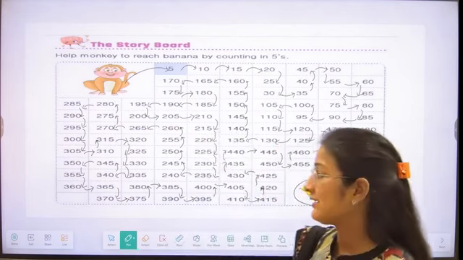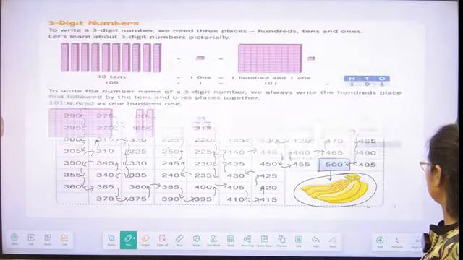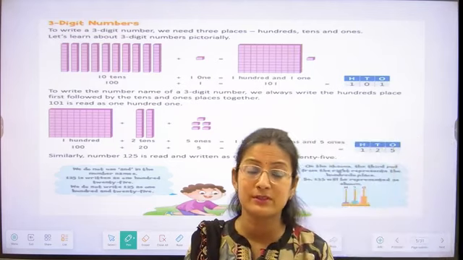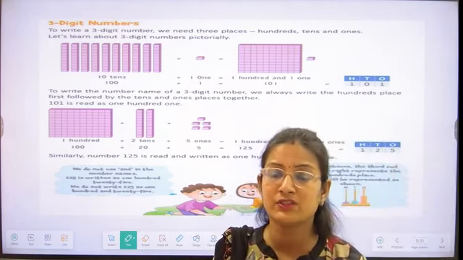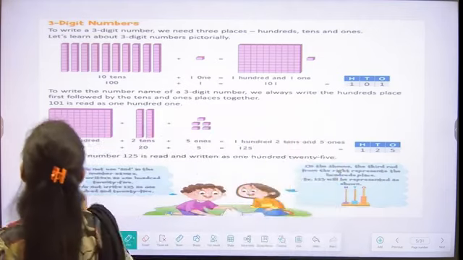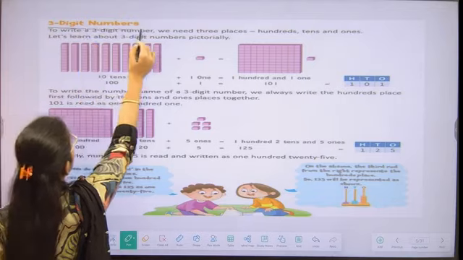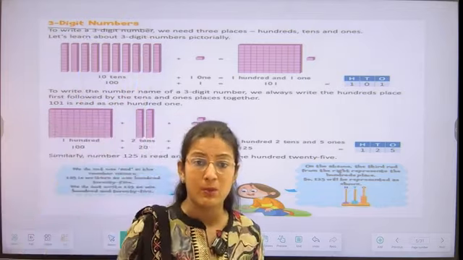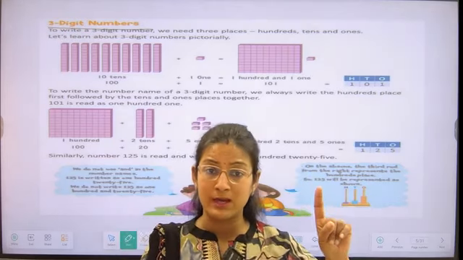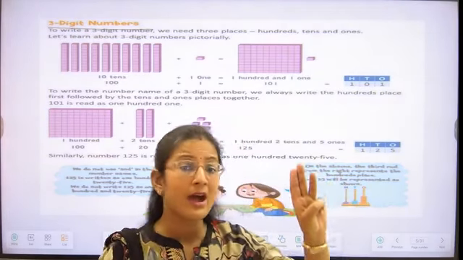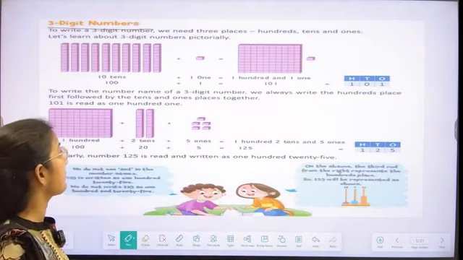So let's start with the chapter, students. In this chapter, first we are going to understand the three-digit numbers. For forming a three-digit number, we have to understand that every three-digit number has ones, tens and hundreds value, as we can see in the picture.